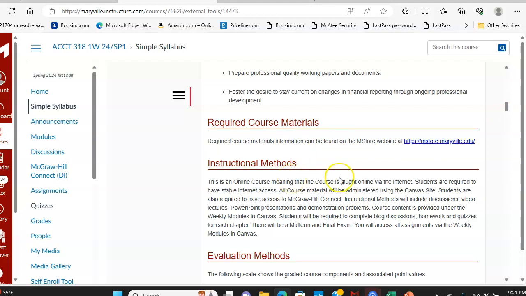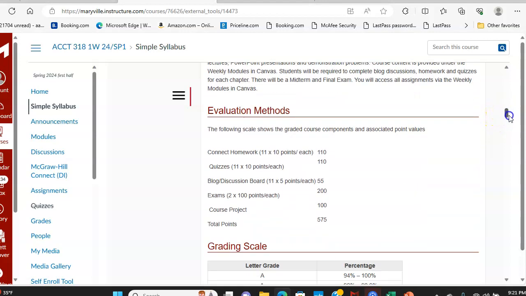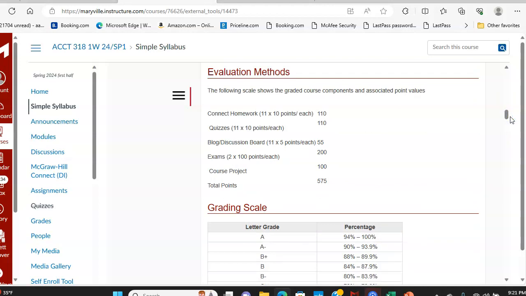This is an online course that will be taught via the internet. You're required to have stable internet access, and I recommend that you log into the Canvas site a minimum of every 48 hours to see what information has been posted. You will be evaluated based upon the following methods. You will have homework for each chapter, quizzes, blog discussions, 2 exams, and a course project. This shows the total points you can accumulate during the semester.